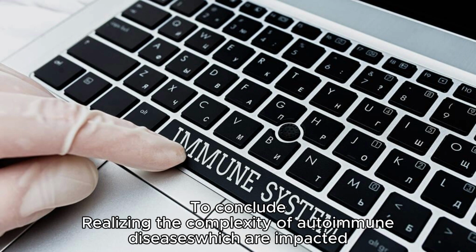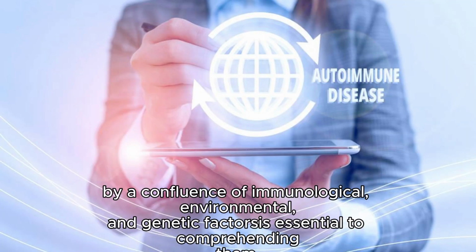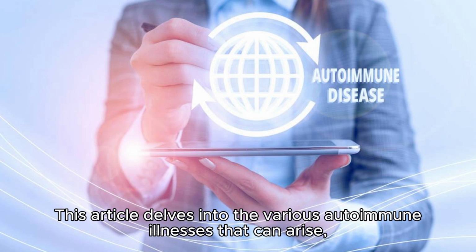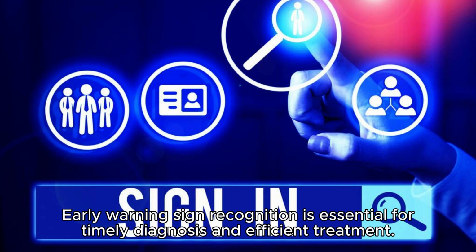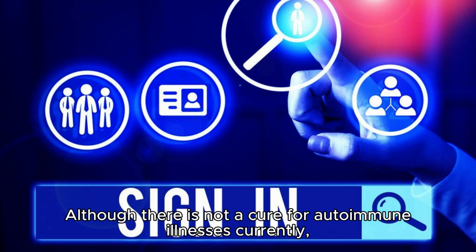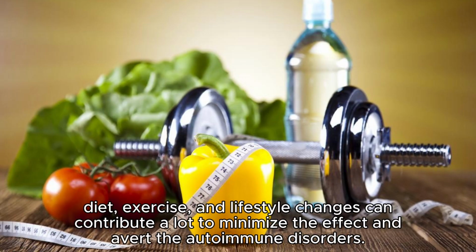To conclude, realizing the complexity of autoimmune disease, which is impacted by a confluence of immunological, environmental, and genetic factors, is essential to comprehending them. This article delves into the various autoimmune illnesses that can arise, each with their own set of symptoms that impact different organs and systems and present distinct challenges. Early warning sign recognition is essential for timely diagnosis and efficient treatment. Although there is not a cure for autoimmune illnesses currently, diet, exercise, and lifestyle changes can contribute a lot to minimize the effect and avert the autoimmune disorders.